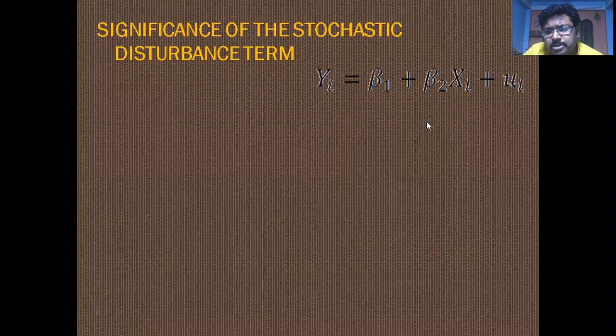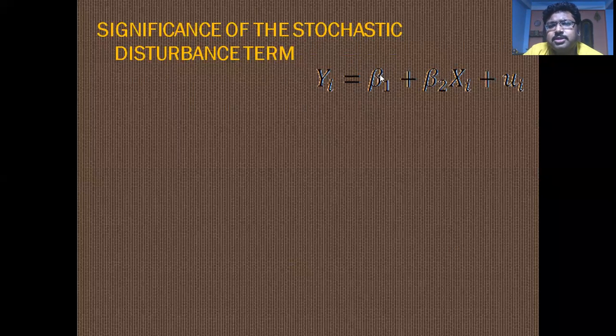So consumption depends upon the income, and this beta 1 is the autonomous consumption. If there is no income, there is still consumption. So this consumption is represented by the beta 1.